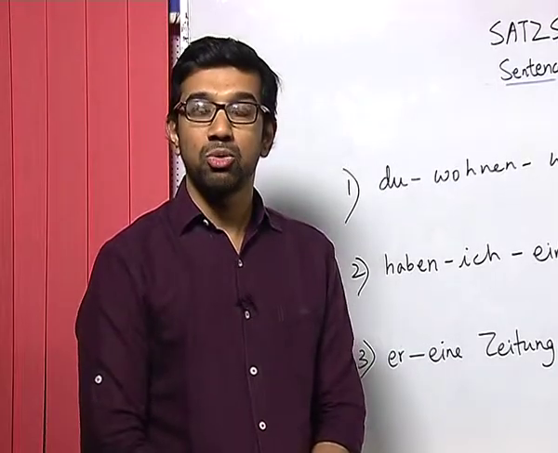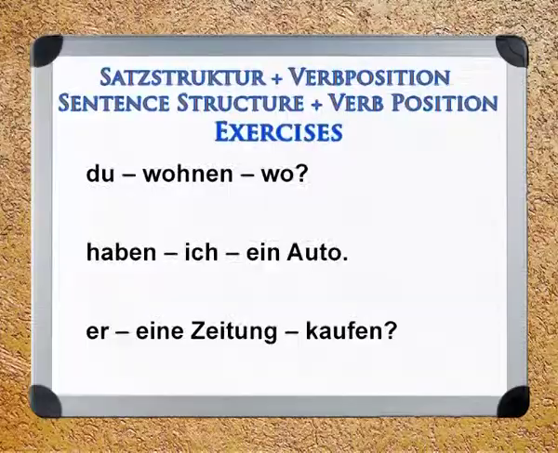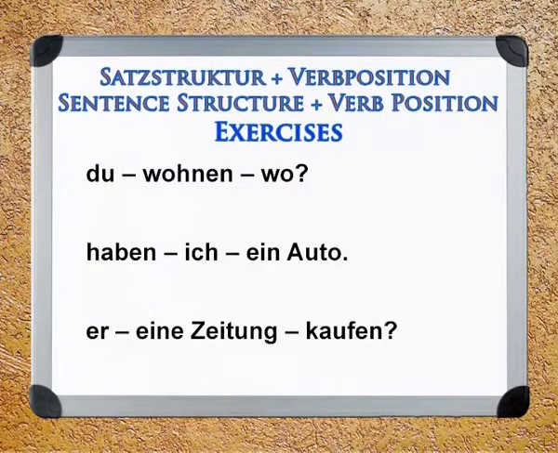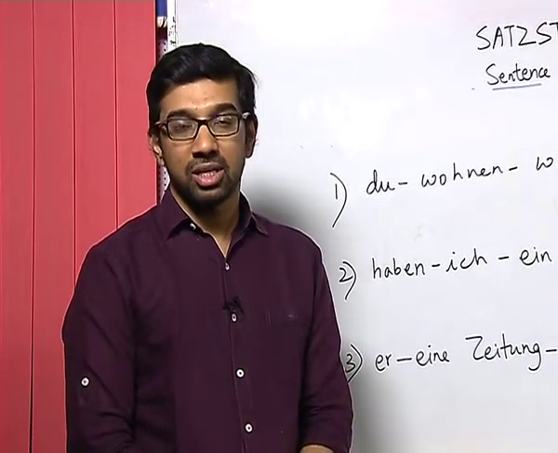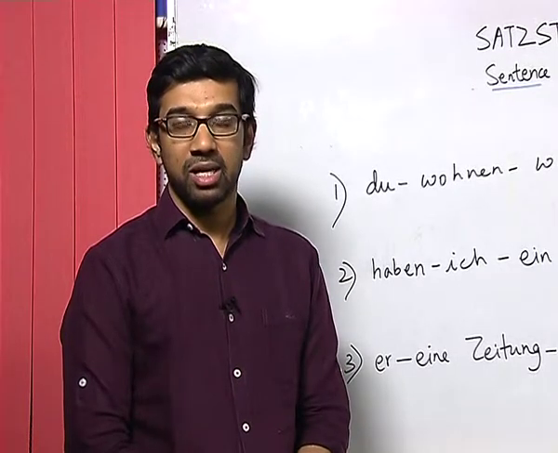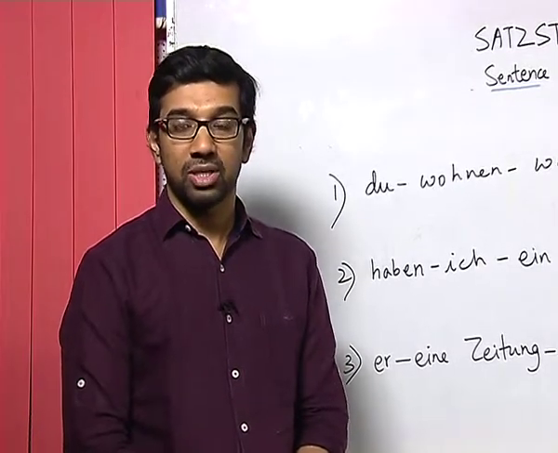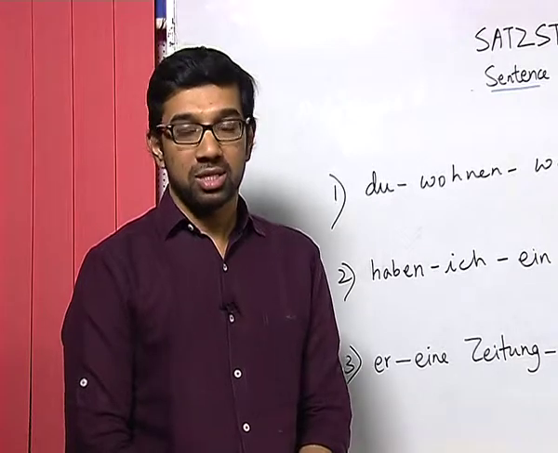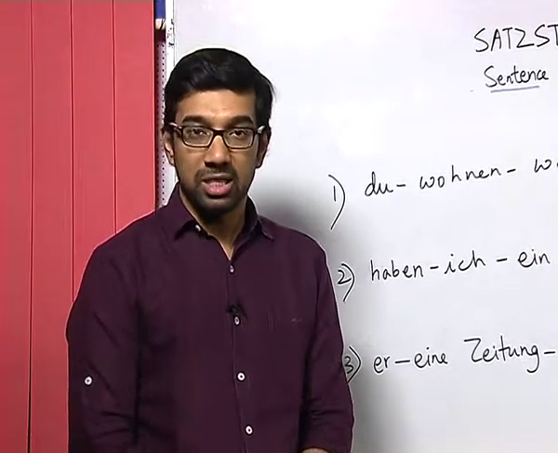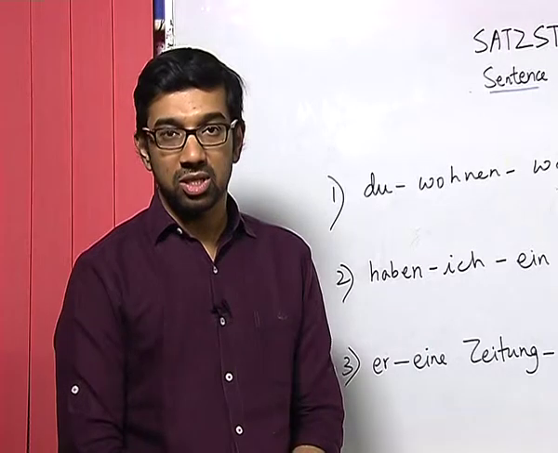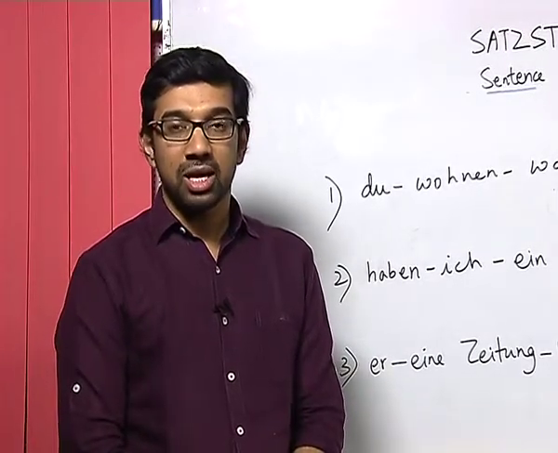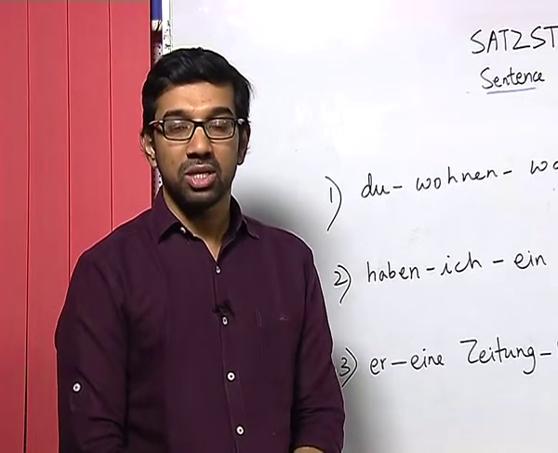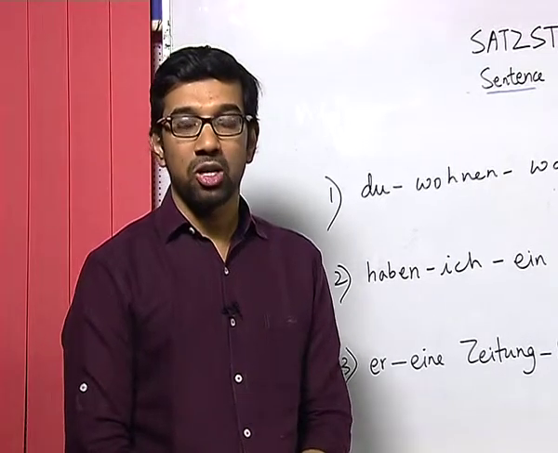Now, let us do some exercises. In these exercises, all the words are jumbled up. The student would come and write each word in the correct sentence order and make a correct sentence out of it. And the student is supposed to make either a statement or a question out of these jumbled up words. So, let us see if the student gives the right answer or not.